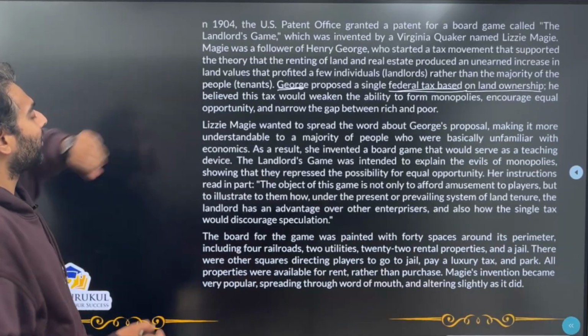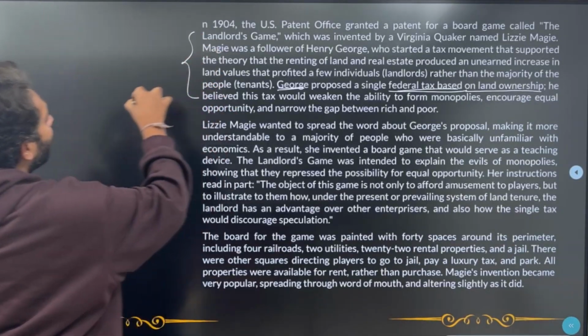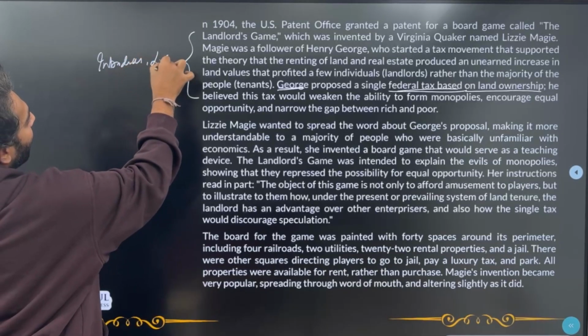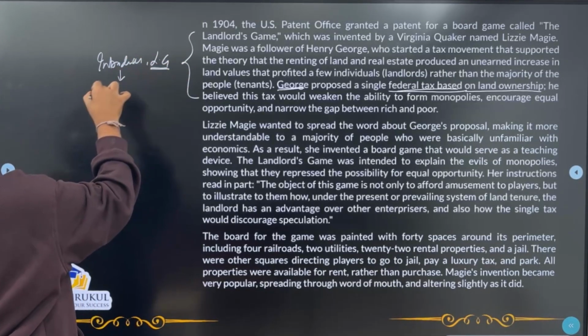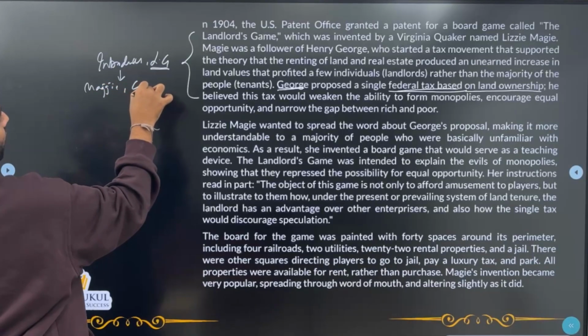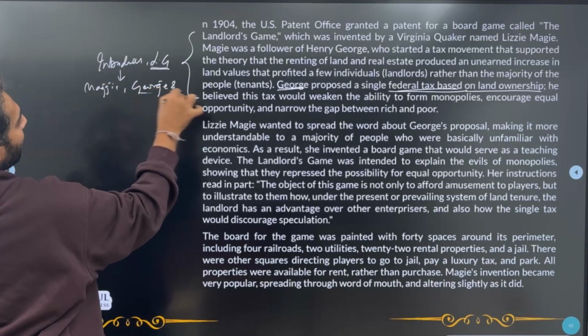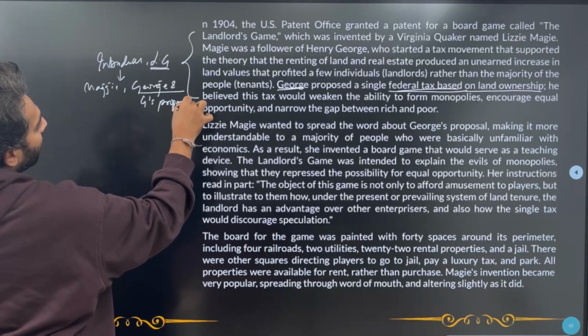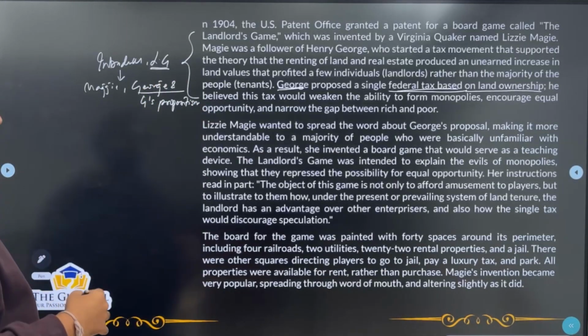So what does this paragraph do? This paragraph introduces Landlord's Game, yes, and the characters Magie, George, and George's proposition. Right, so this is the passage idea.